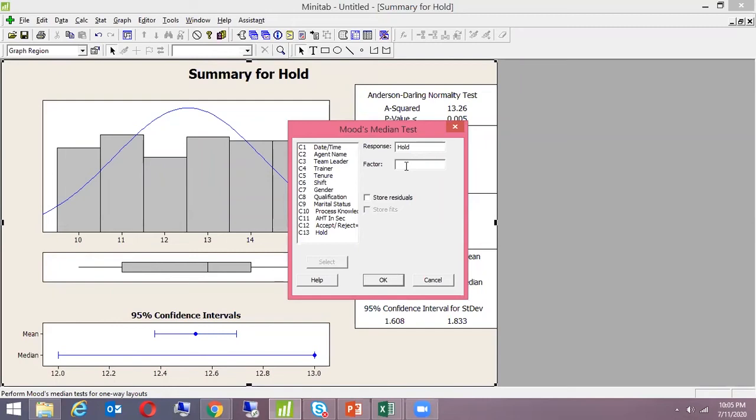Let's take marital status is always 2, gender is always 2. I think tenure has multiple. Remember, I think shift also has 2, 1 to 2. I think tenure has multiple. Tenure has 3 values. Tenure has 3, right? So tenure we can take. Okay, I click on OK.